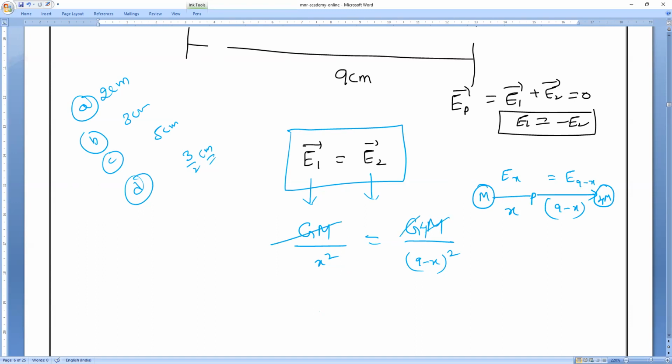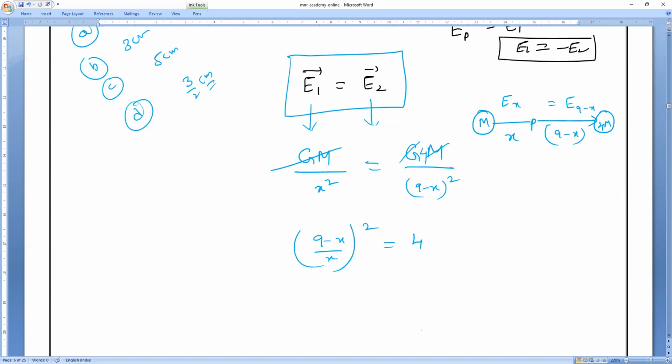Now this will come to this side. I'll write (9 minus x) whole divided by x whole square is equal to 4. Will you all agree with me? Take the square root on both the sides. The root and square will get cancelled, and the square root of 4 gives plus or minus 2.